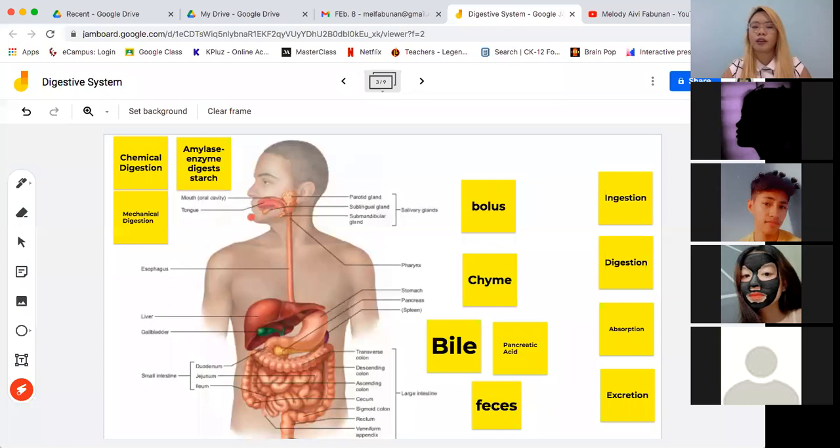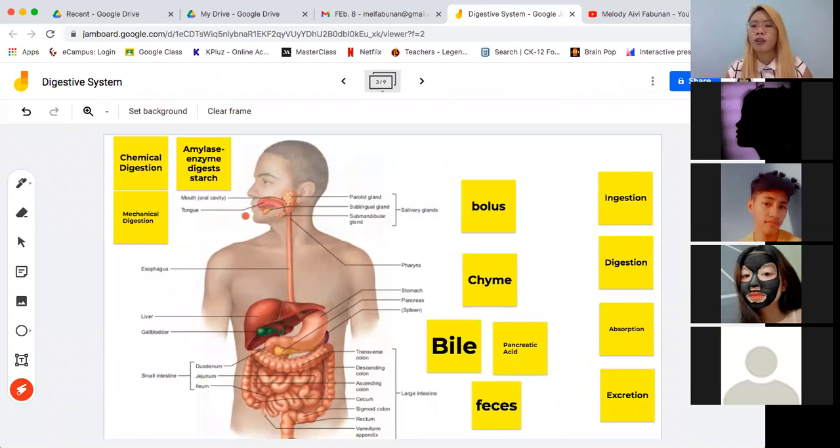Okay, so the first organ will be inside the mouth. And inside the mouth, meron siyang mga accessory organs dyan. Meron tayo yung nose. Syempre, nag-i-increase ng appetite yung nose lalo pagka naaamoy natin yung aroma or yung bango ng pagkain. Kaya nga pagka kayo ay may sakit